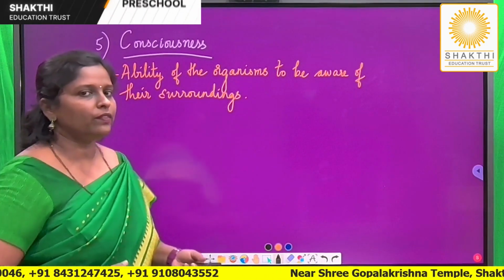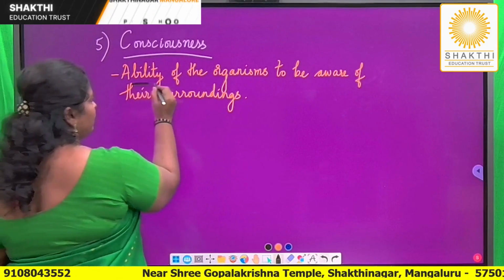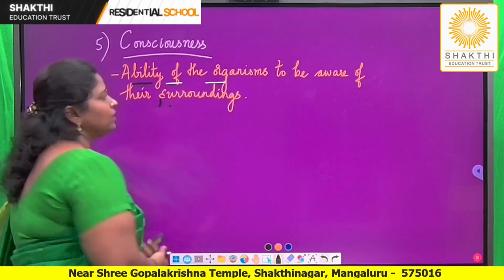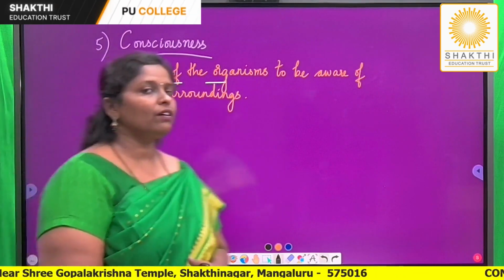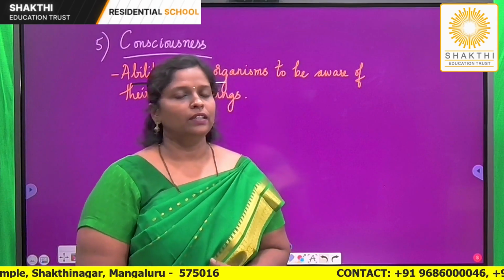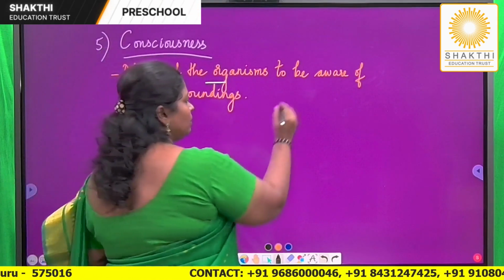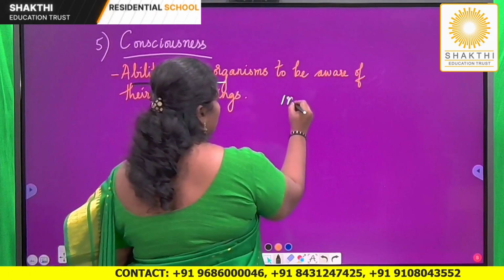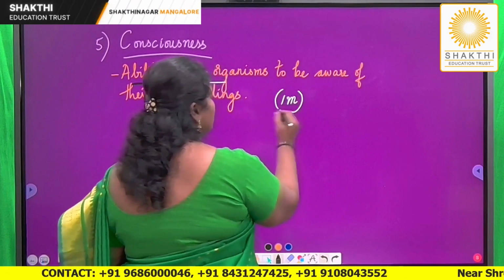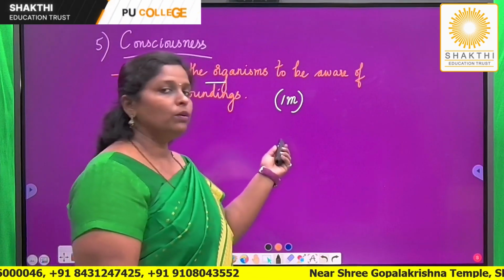So how can I define consciousness? Consciousness is ability of every living organism, ability of the organism to be aware of its surroundings, to be aware of where it is living. This feature is known as consciousness. Examination point of view, it's a very important question. You can expect a question as, what is consciousness? Or what do you mean by consciousness for 1 mark?